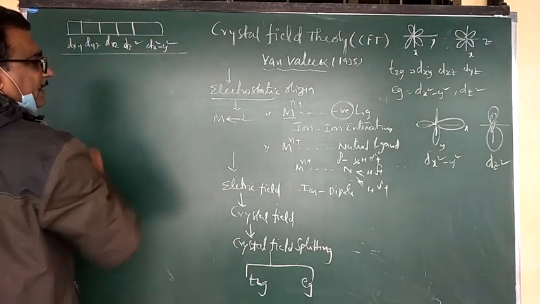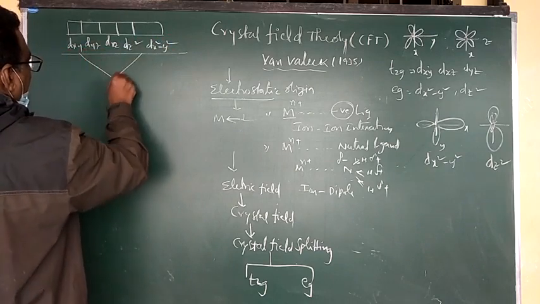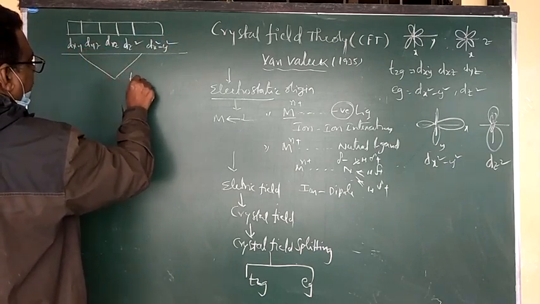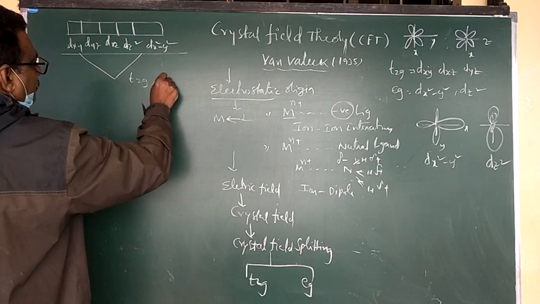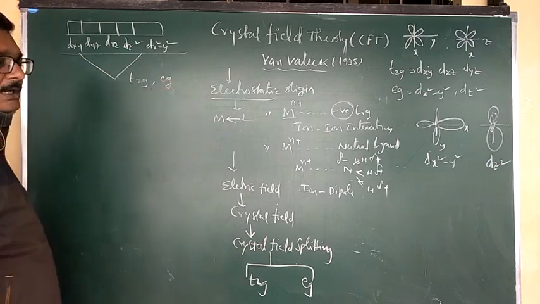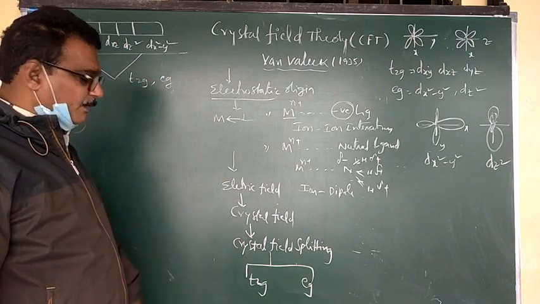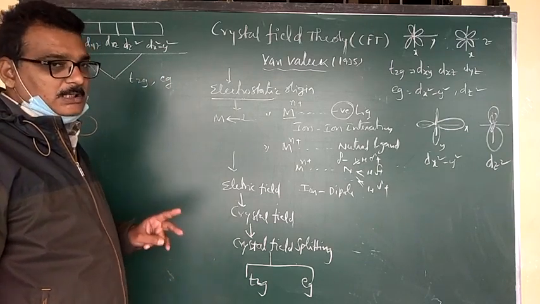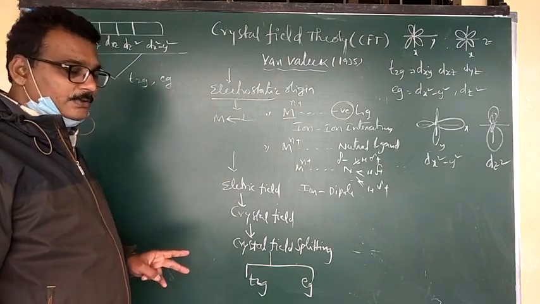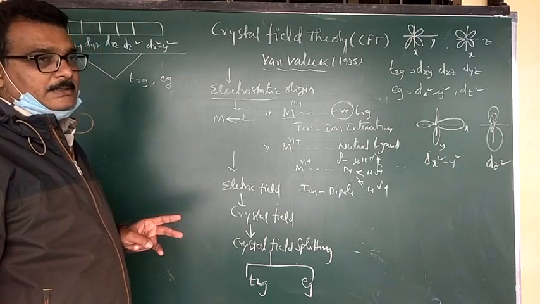Within the d orbital, there are two types of splitting: one is the t2g orbitals and the other is the eg orbitals. So crystal field splitting means the five orbitals are divided into two sets: t2g and eg.